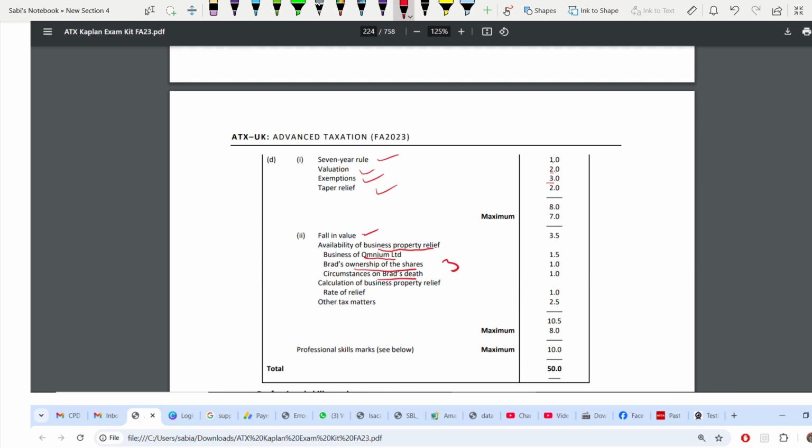Next, calculation of that. That is rate of relief. Calculation of BPR at 100%, 1 mark. And other tax matters is 2.5 marks. So total 8.